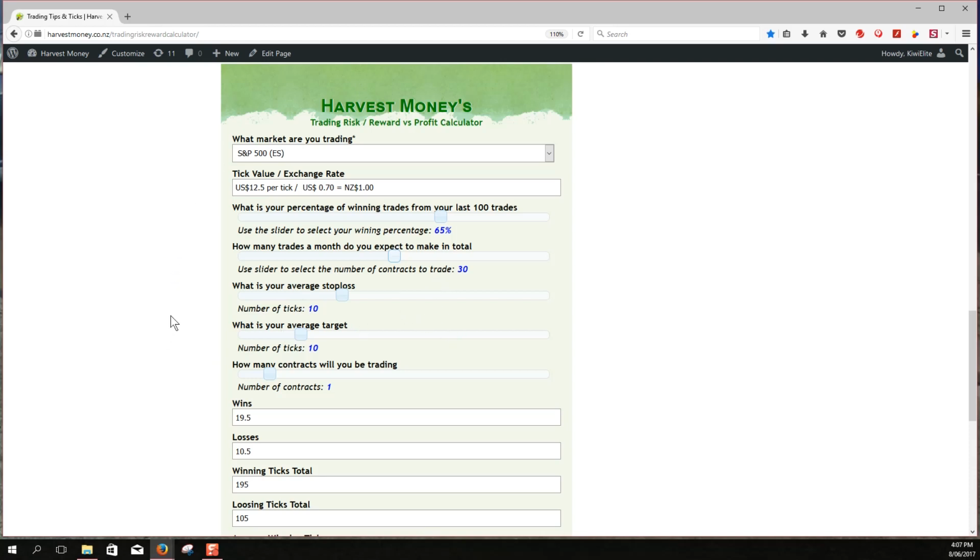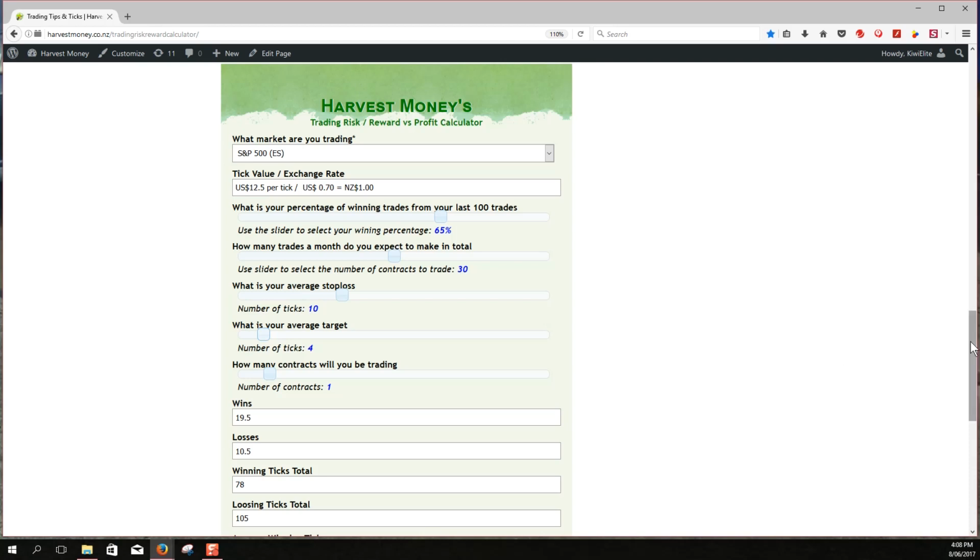The next thing that you get out of your diary is what is your average stop loss for the 100 trades that you've got your 65% for. Remember, when you're doing your 100 trades, one of the most important things is that you stay perfectly consistent. You can't change your trading plan partway through your 100 trades because that means that the figures won't be valid. So if your average stop loss is 10 and we're on the S&P 500, let's just say that our average target is 4, a very common S&P target that I see a lot of people doing when they're doing their sim trading.